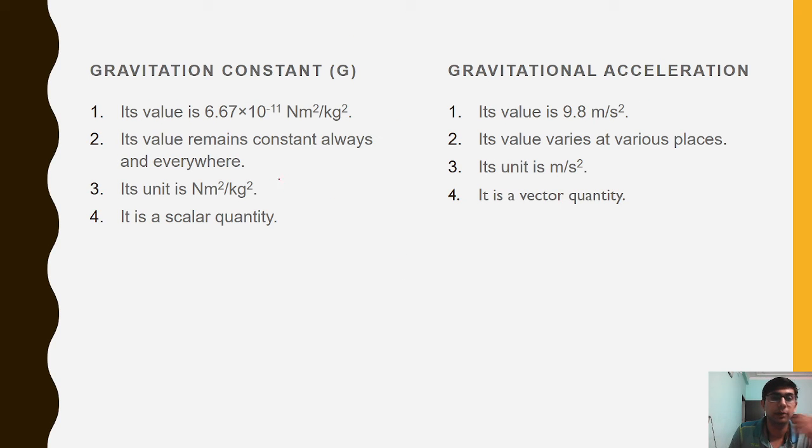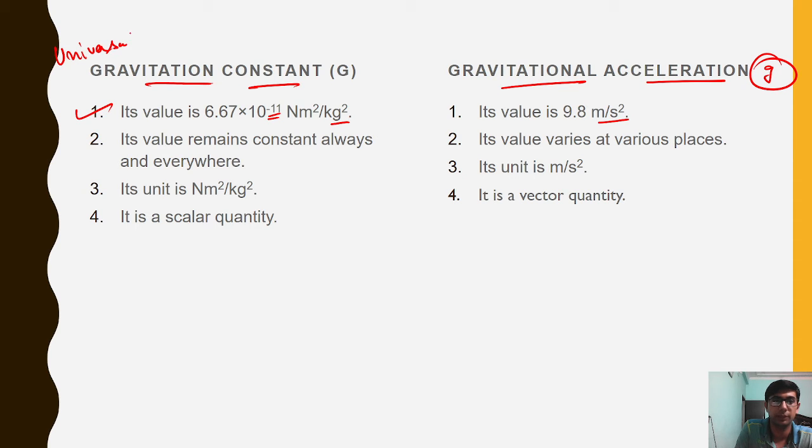Now what is the difference between capital G, that is the gravitation constant, and small g, that is gravitational acceleration, or acceleration due to gravity? First of all, the value of capital G is 6.67 times 10 to the power minus 11 Newton meter square per kilogram square. And the value of small g, that is acceleration due to gravity, is 9.8 meter per second square. The value of G remains constant anywhere. This is the universal gravitation constant.